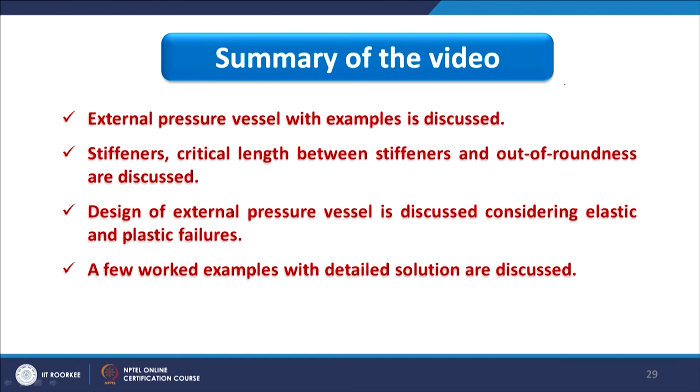And here I have the summary for lectures 3 as well as 4, and it goes as: external pressure vessel with examples is discussed, stiffeners, critical length between stiffeners and out of roundness are discussed, design of external pressure vessel is discussed considering elastic as well as plastic failures, a few worked examples with detailed solutions are discussed for better illustration. And that is all for now.